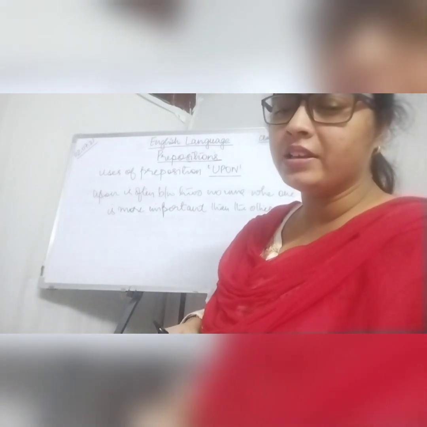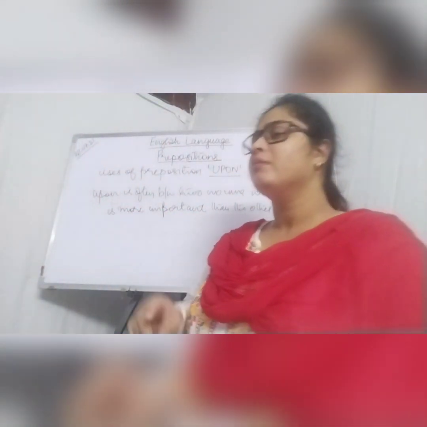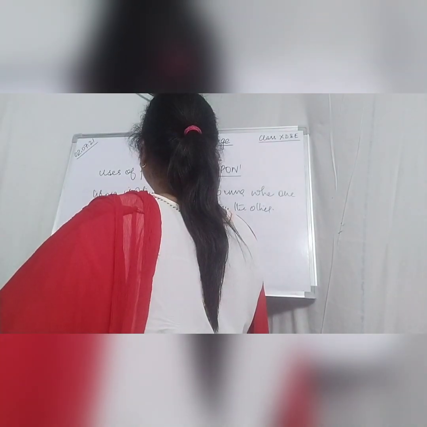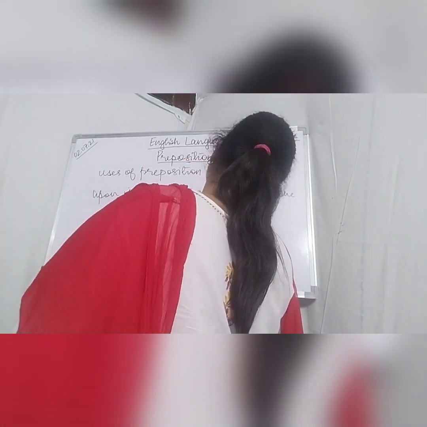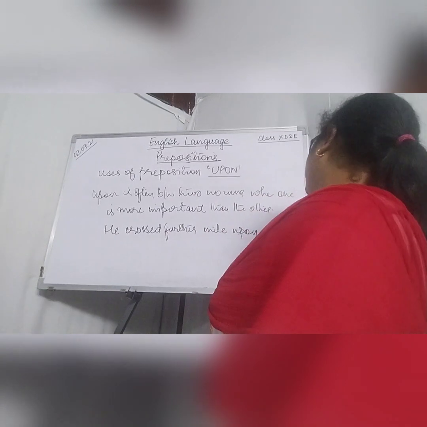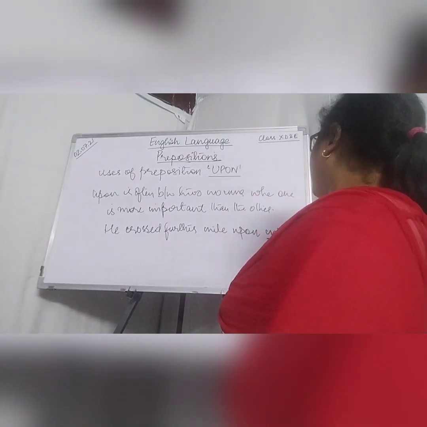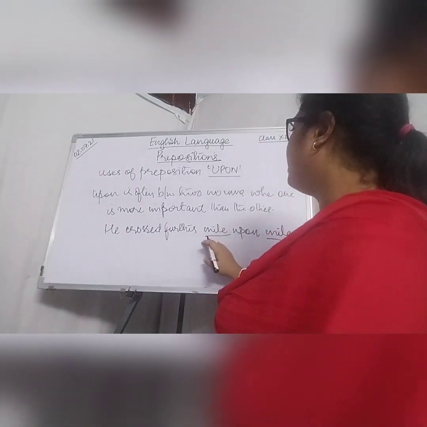For example, if I say, he crossed further mile upon mile. Comparison.